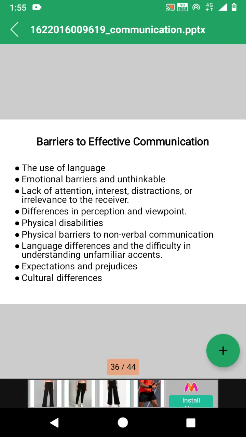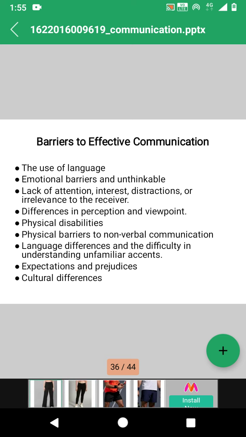If he uses overcomplicated, unfamiliar or technical terminologies in his message, it will not be understood by the receiver, and then a barrier exists. So the sender needs to be aware of the language known by the receiver. So the first one is the language barrier.